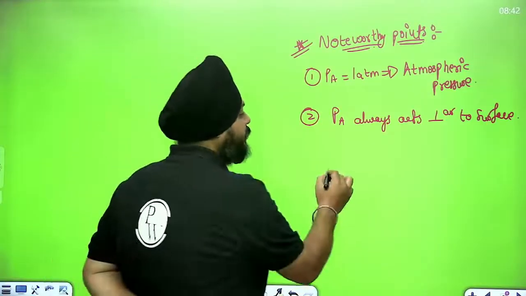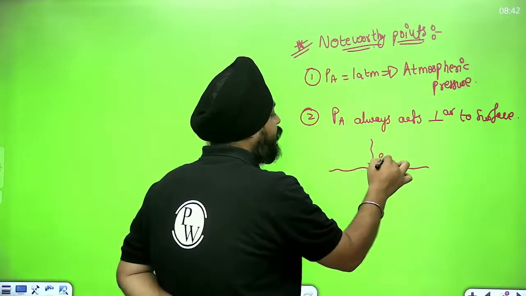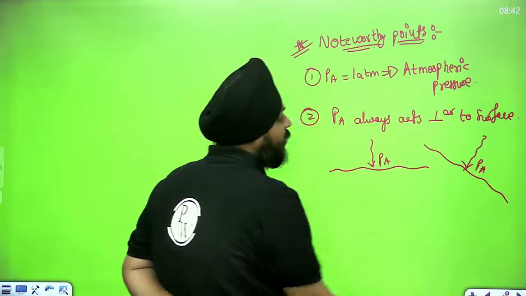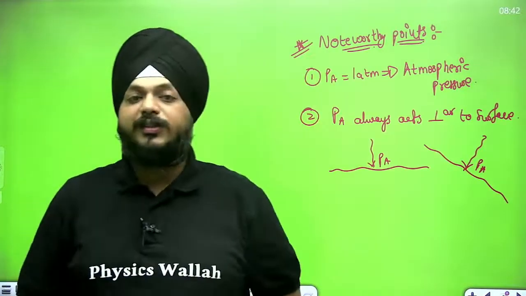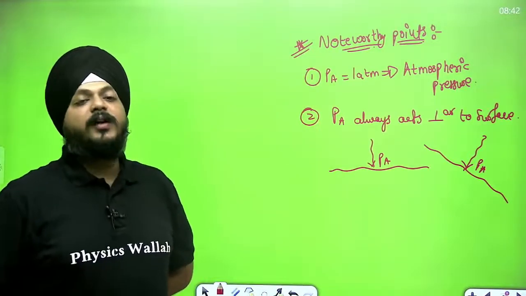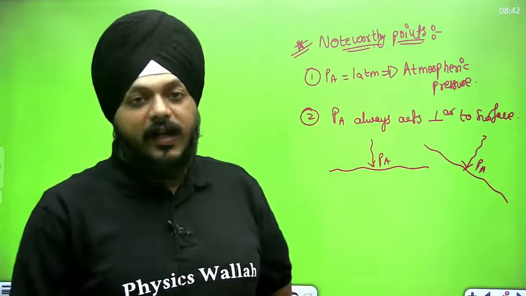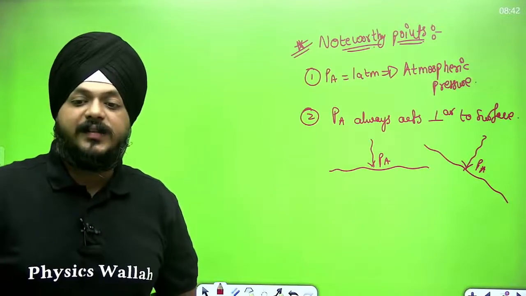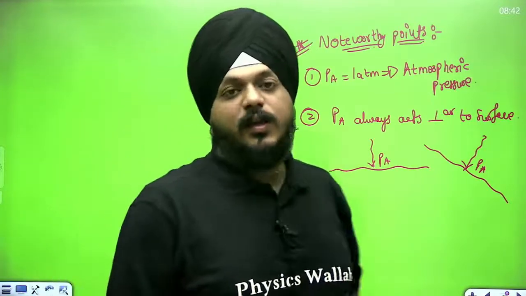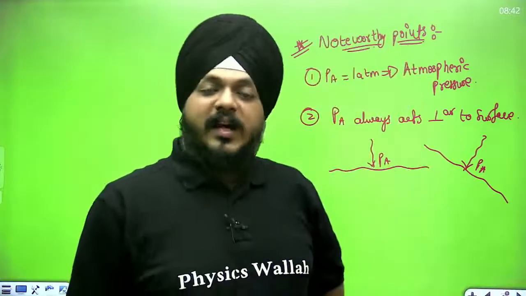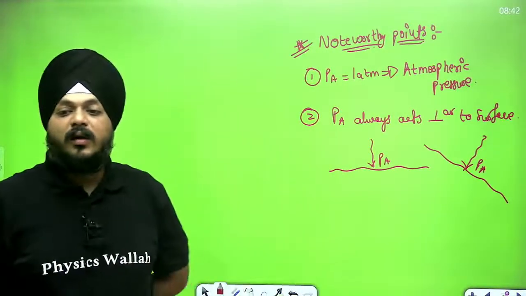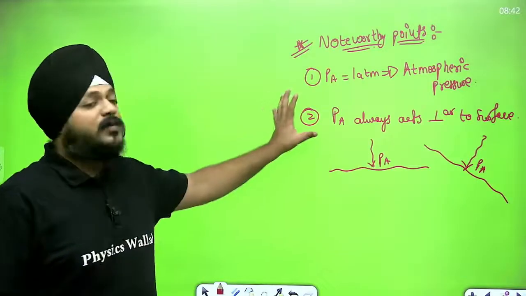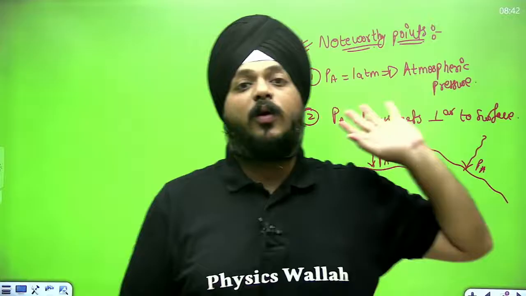Suppose the surface is like this, atmospheric pressure acts this way. If the surface is tilted at some angle, atmospheric pressure acts this way. So it always acts normal to the specific surface. At whatever angle you tilt the surface, this will come up in the cases of accelerated containers and everything, the atmospheric pressure is always going to act in the perpendicular direction. The value of the atmospheric pressure, 1 atmosphere, is going to be constant.